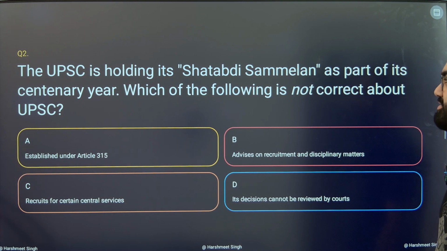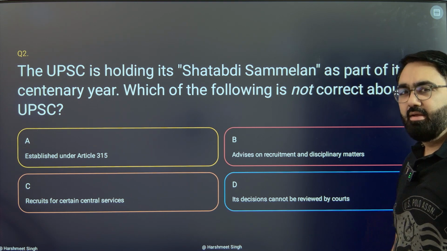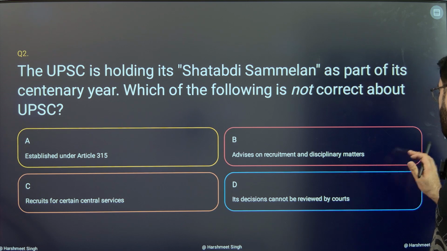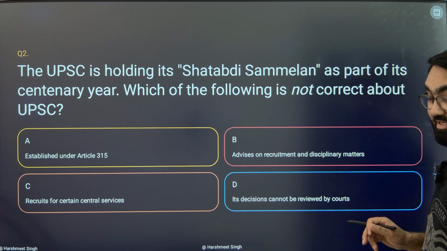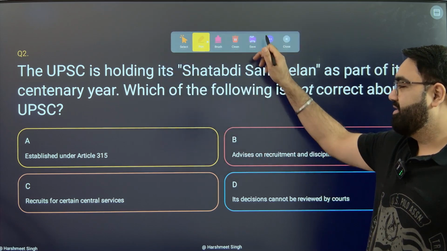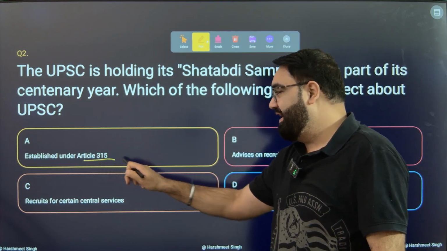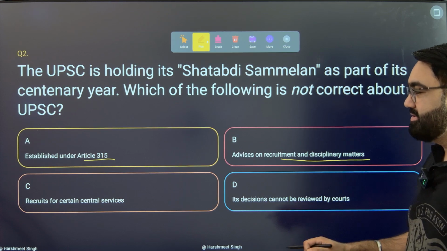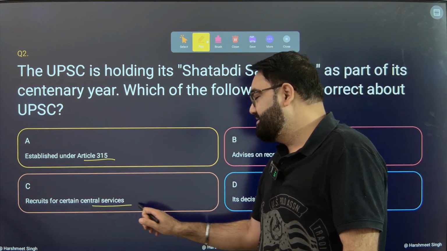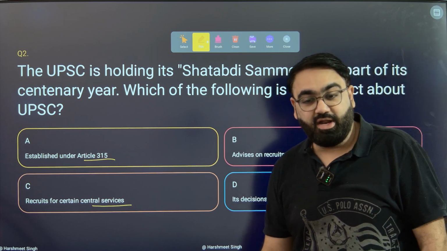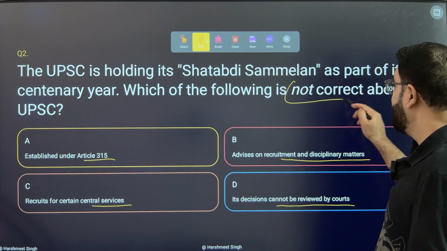Moving on to the second question. The UPSC is holding its Shatabdi Sammelan as part of its centenary year, means 100 years of completion. Which of the following is not correct about UPSC? You must get this one right if you are true UPSC aspirants. First, it was established under Article 315 as a constitutional body. It advises on recruitment and disciplinary matters. It recruits for certain central services. Its decisions cannot be reviewed by courts. You have to tell which of these is not correct.